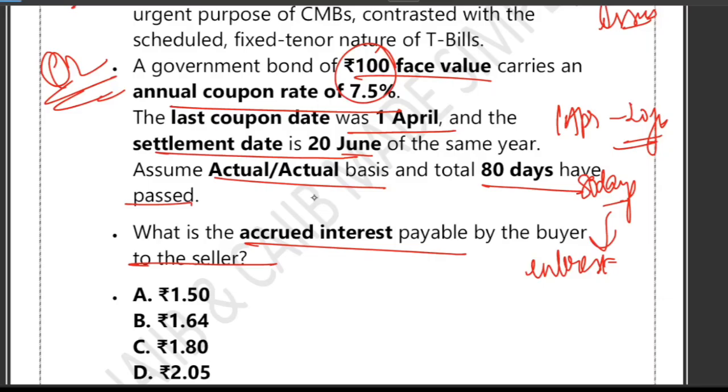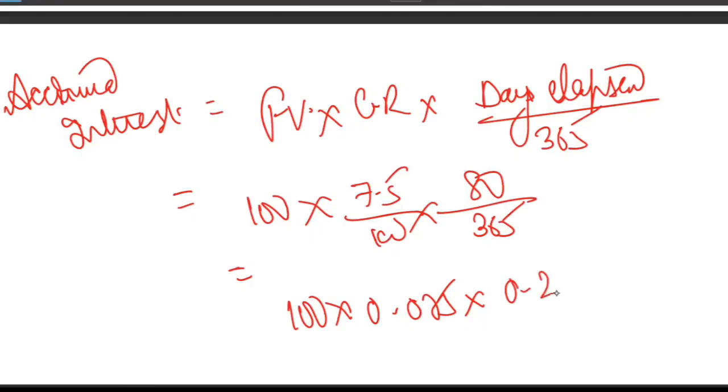How many days have elapsed? So the days elapsed is 80 days. Total 80 days have passed upon 365. So that will give you how much? Try to think about it. It will give you 100 multiplied by 0.075 multiplied by 0.21918. That is equivalent to 1.643 or 1.64. So the buyer must pay the seller this much interest in the form of accrued interest.